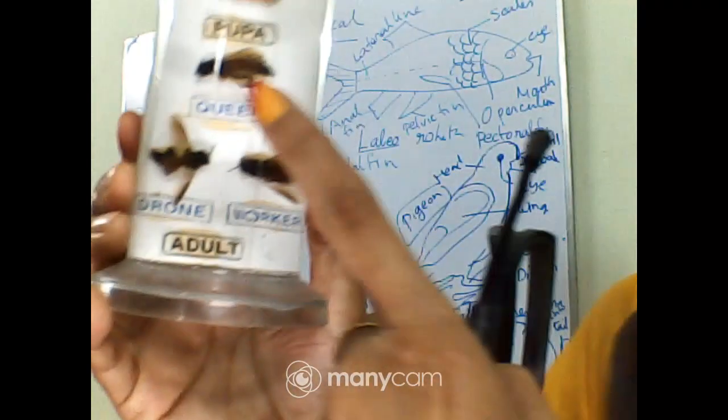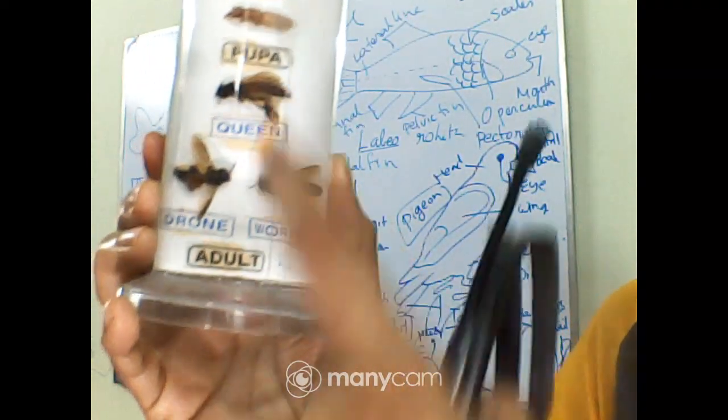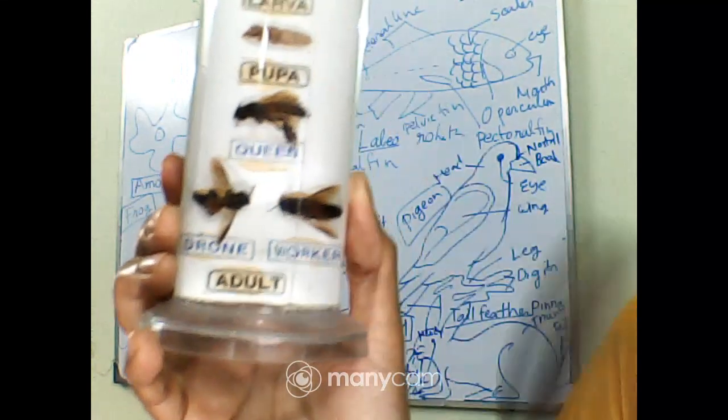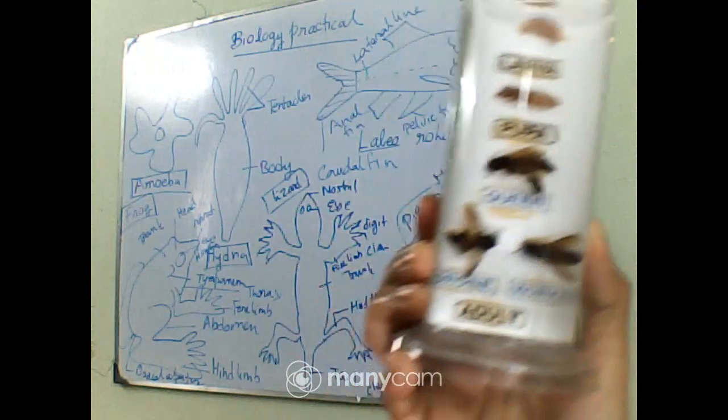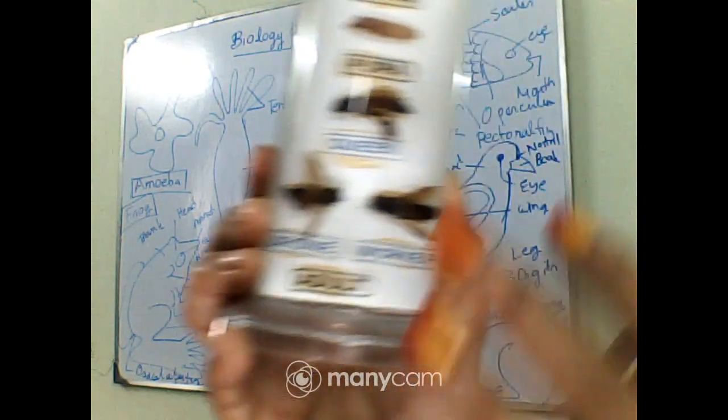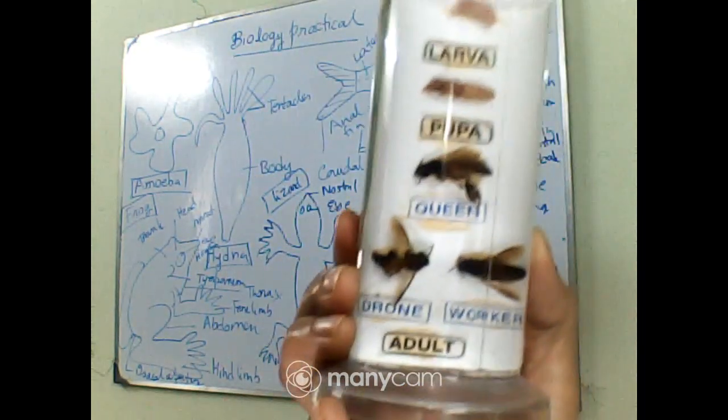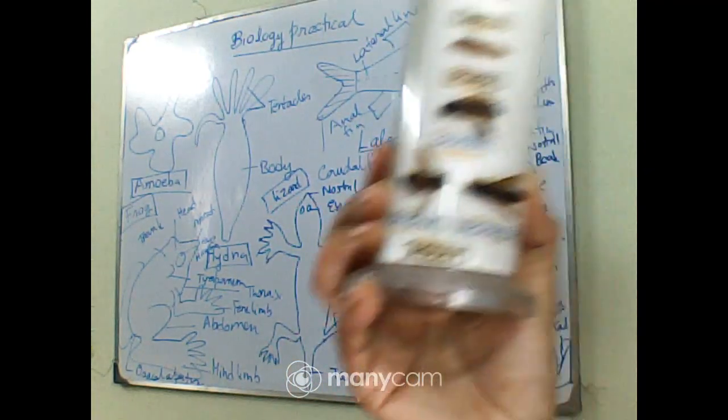Okay, so at the time of mating, one queen will mate with one drone and they will lay eggs, and workers are sterile females. Okay, they are actually taking care of the babies, and they are collecting the pollen. These are the main jobs they are doing.